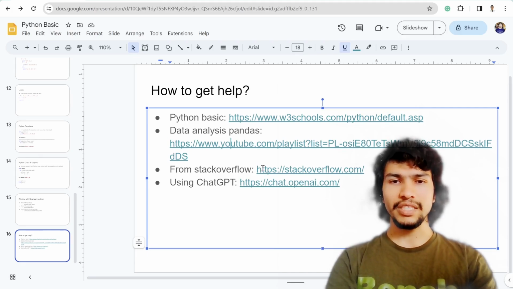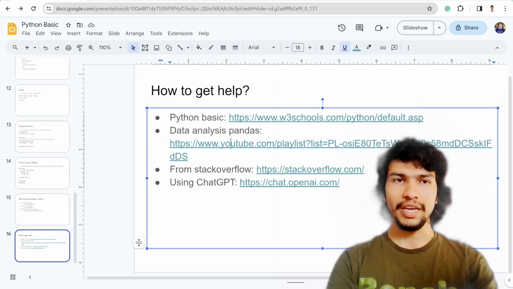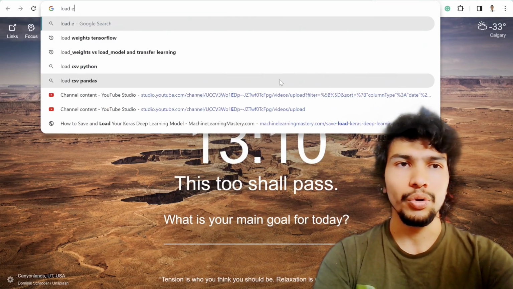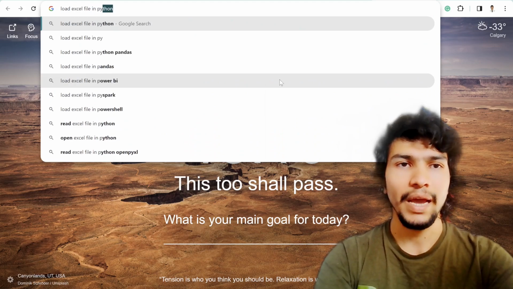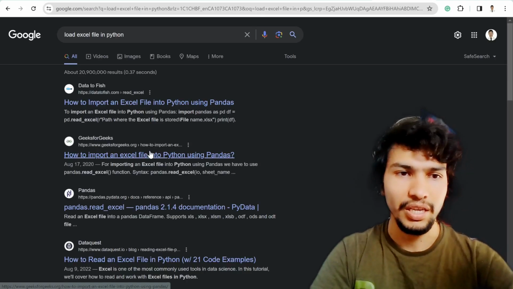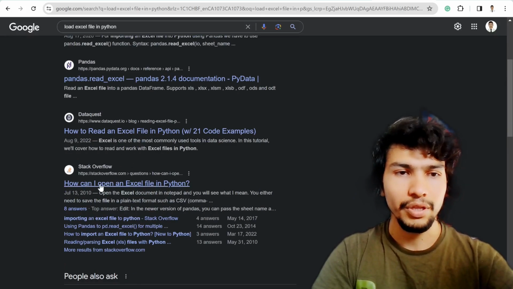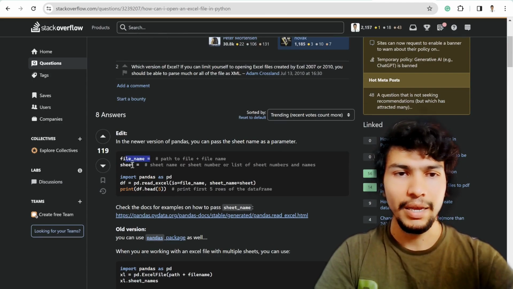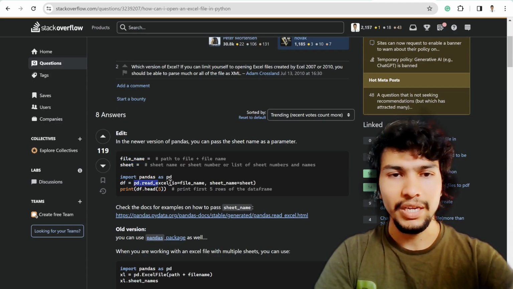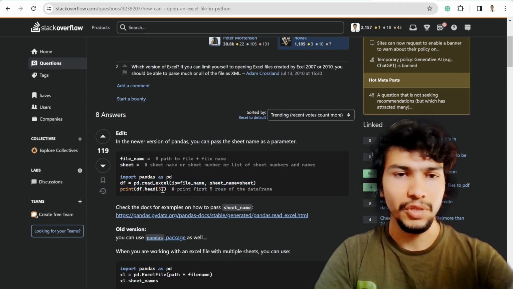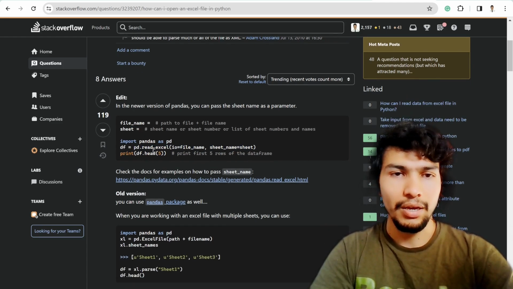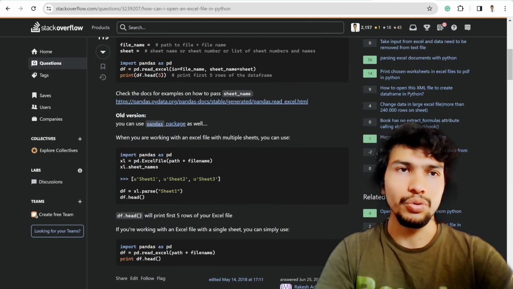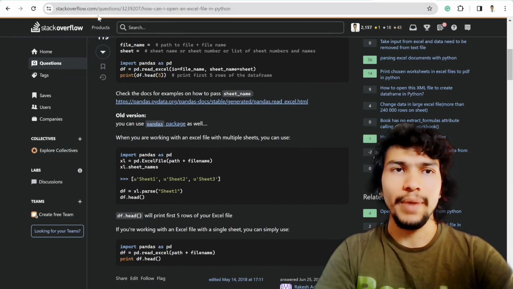And from Stack Overflow, of course, if you are stuck on any question, for example, if you don't know how to load an Excel file in Python, then simply search the internet, and the Stack Overflow guide will help you. They have the file name and then sheet name and then pd.read_excel, and then you can print out the first few rows and start to do your analysis. So Stack Overflow might be helpful.